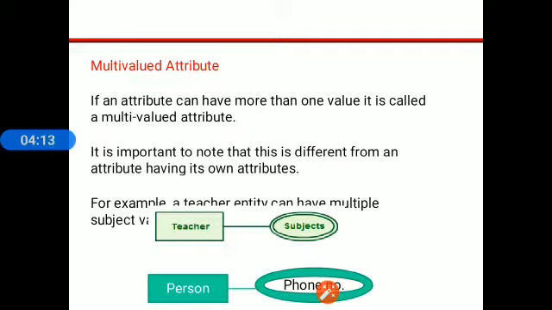Next is multi-valued attribute. If an attribute can have more than one value, it is called a multi-valued attribute. For example, teacher entity can have multiple subjects. One teacher is there and that same teacher can teach more than one subject. So subject can be a multi-valued attribute. This multi-valued attribute can be shown by double ellipse. Another example is person has multiple phone numbers. So phone number is also a multi-valued attribute.